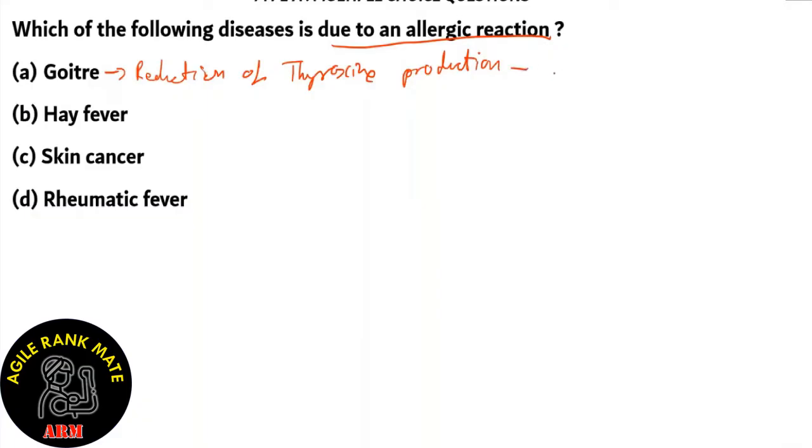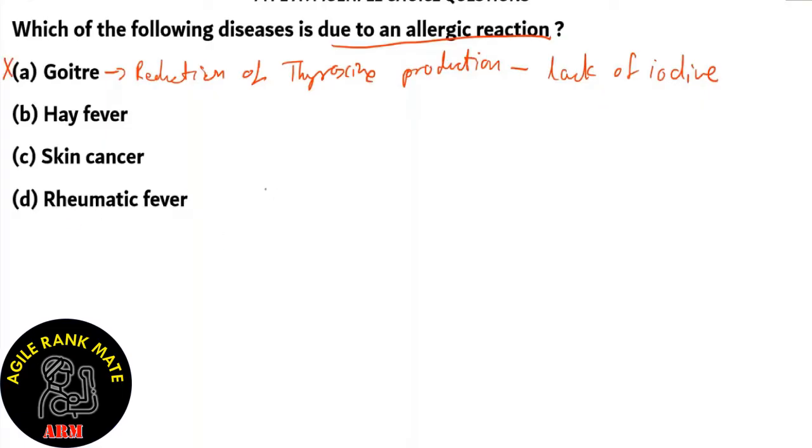So in goiter, there is reduction of the production of thyroxine, and this is caused due to a lack of iodine in the diet, and this causes enlarged necks. So this is due to the lack of iodine. So it has something to do with lifestyle, and it's not an allergic reaction. So option A is incorrect.